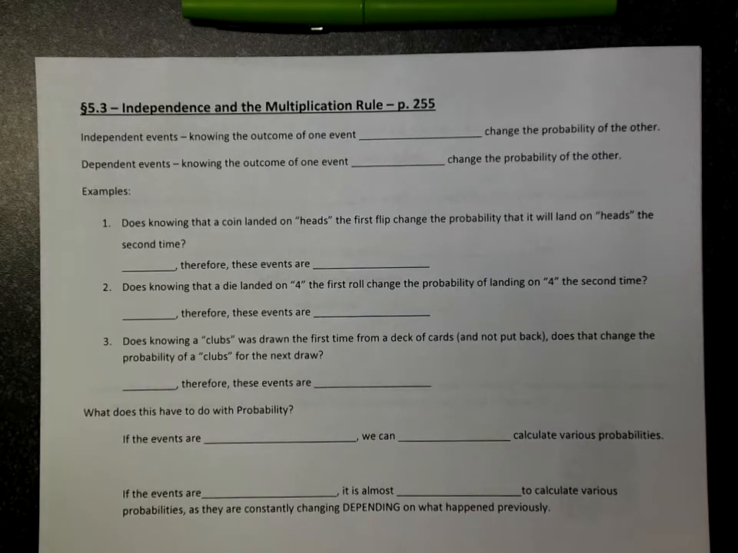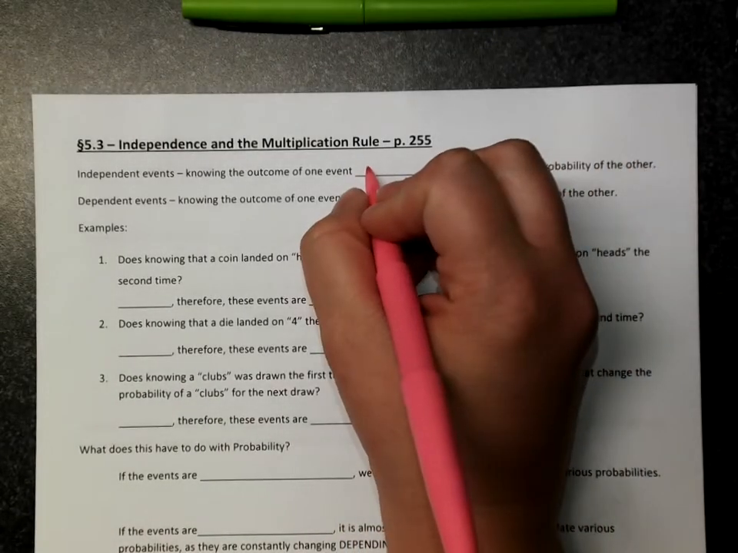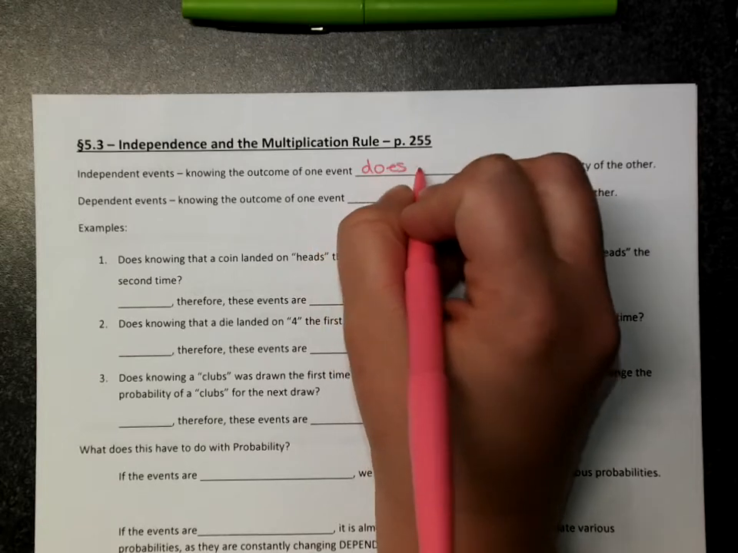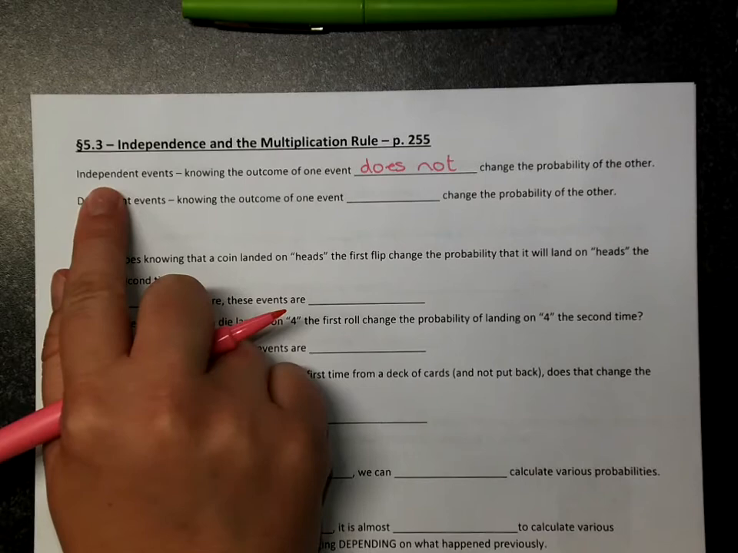The last topic for Chapter 5 is independence in the multiplication rule. Again, we stop at section 5.3. So we first need to talk about what independent events are. Knowing the outcome of one event does not change the probability of the other. Those are called independent events.